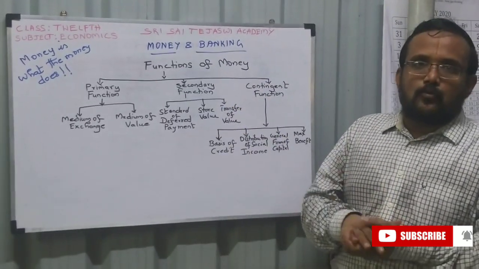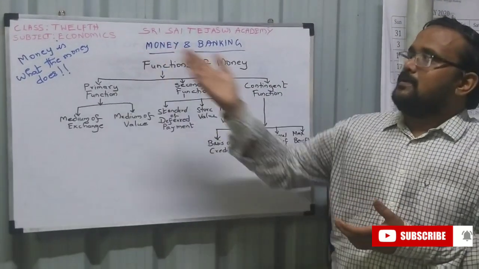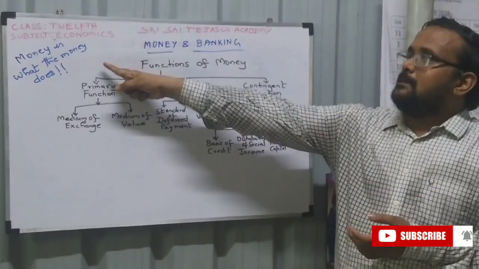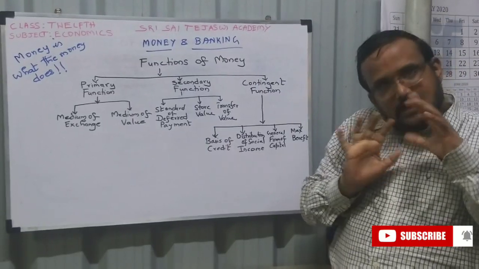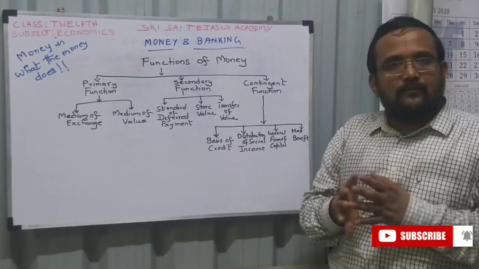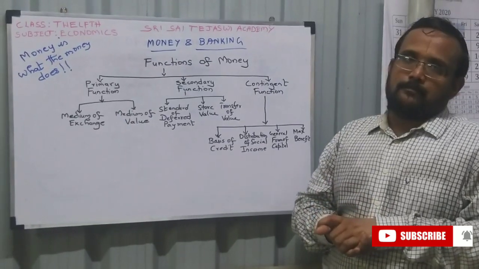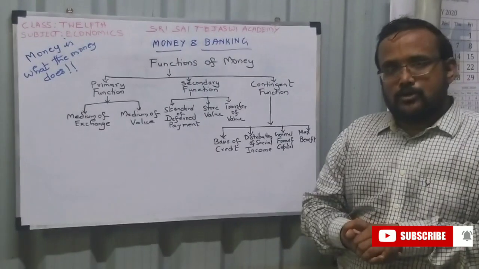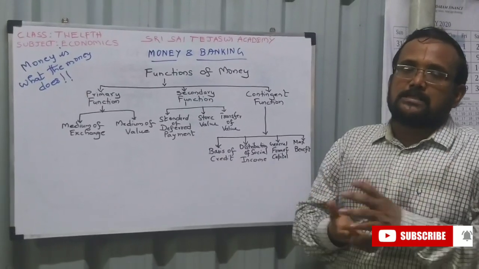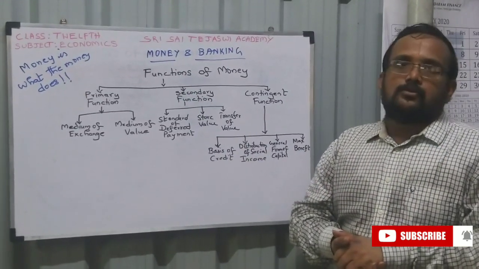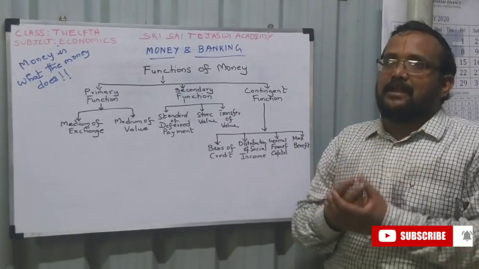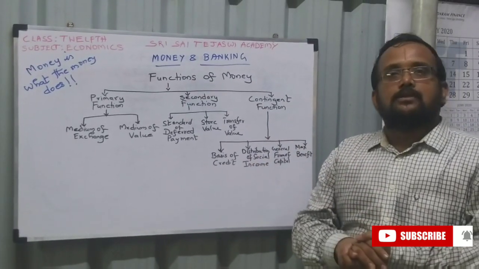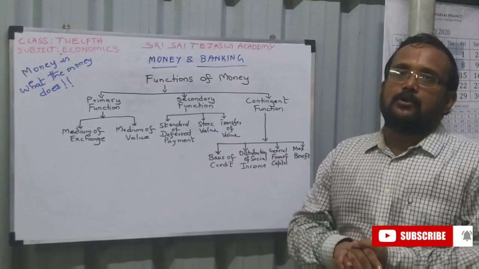So what can money do? What are the functions of money? There is a famous quote in economics: money is what money does. What does money do? For example, you have money with you. What can you do with that money? You have pocket money. You can buy tickets for a movie. You can buy your stationery. You can buy your clothes. Whatever personal things you want to buy, you can buy. Also, if a friend is in need, you can give that money to him. You can lend the money to help your friend. So these are the things money can do.